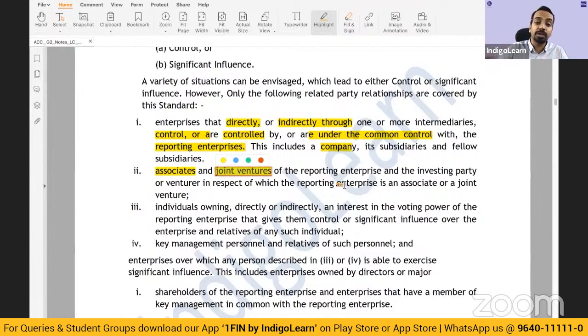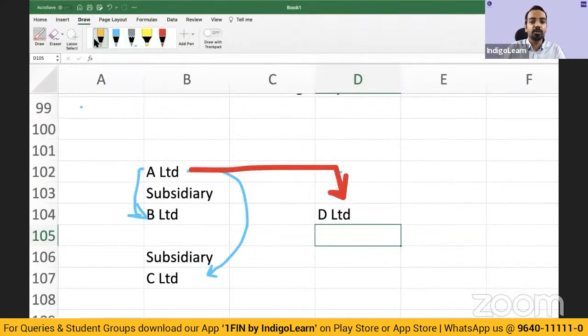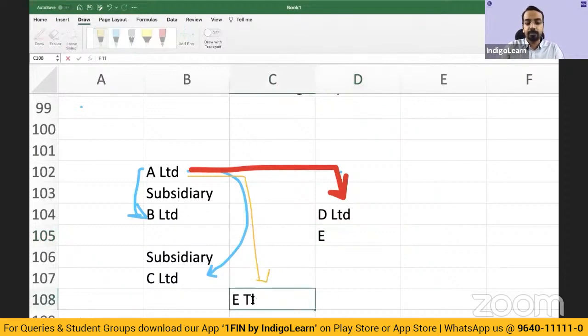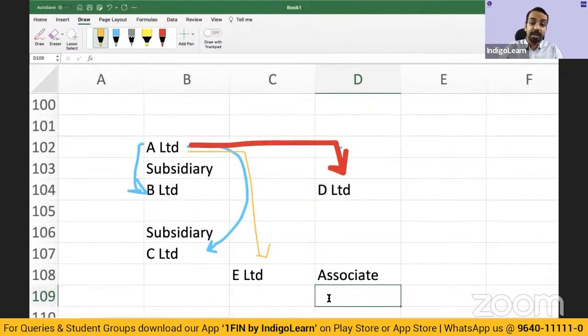So in this case, let us say there is an associate of A Limited. Let us say we have E Limited. So if E Limited is an associate, then E Limited also becomes a related party.